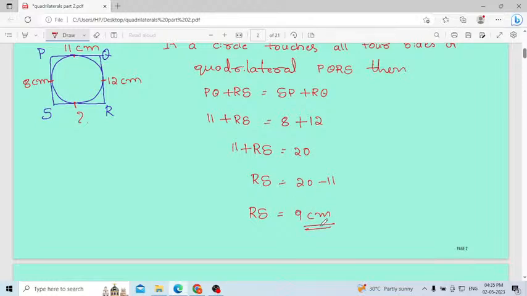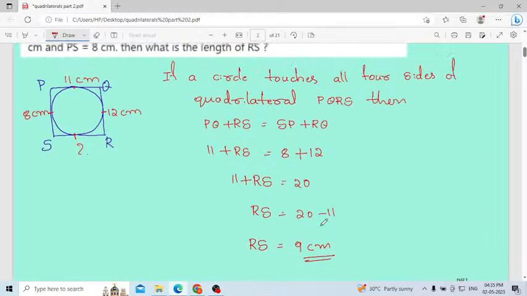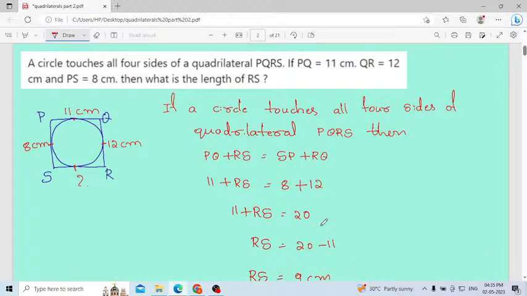Understood, Usharani, where you made the mistake? Understood now? Those who are there in the live, tell me hi, at least then I will come to know who is there in the live. Okay, this condition is valid only when the circle touches all four sides of a quadrilateral.